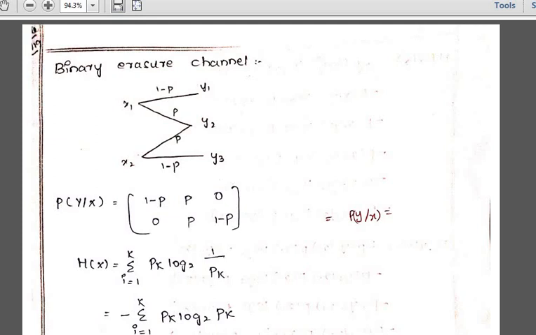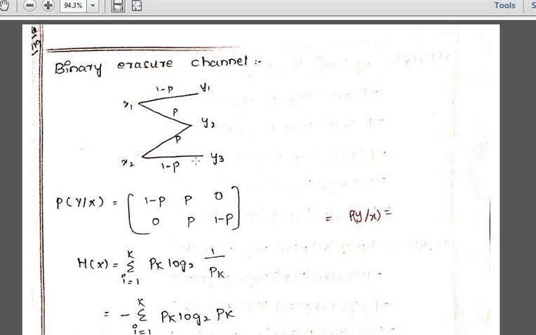This is the figure that you have got. When the input x1 is given, the probability of getting output y1 is 1 minus p, and the probability of getting output y2 when x1 is given is p. Output y2 when x2 is given is also p, and output y3 when x2 is given as the input is 1 minus p. So if I calculate the output for particular inputs using this channel, the matrix is written as 1 minus p, p, 0 and 0, p, 1 minus p. This is how we obtain it from the binary communication channel.